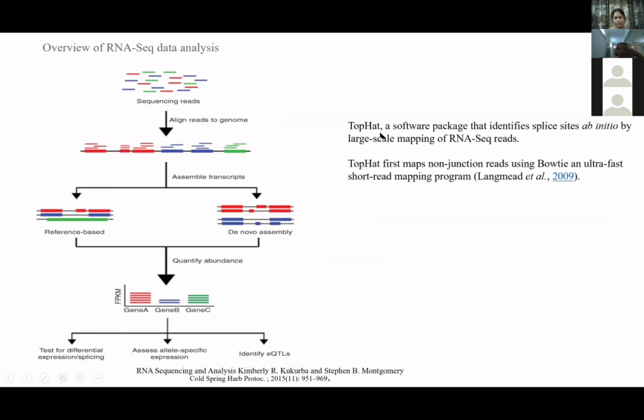So here I have shown you how TopHat works. It is a software package, and it is also mapping the non-junction reads using another program that is called Bowtie. So these are some terms which you all should be familiar with when we talk about NGS analysis.